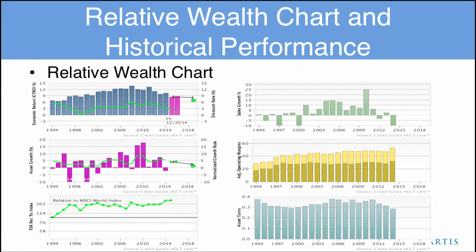If we have a look at the relative wealth chart, we can see that Novartis outperformed the benchmark due to CFROI levels that were consistently above its cost of capital and partially high asset growth. Historical margins were very stable except for an increase in the last year, and sales growth as well as asset turns decreased in the last 4 years.